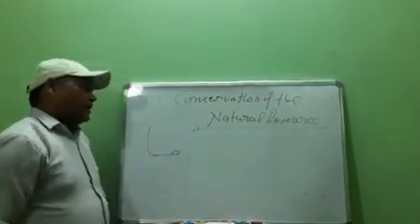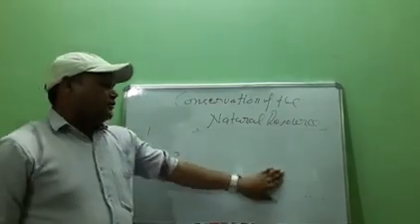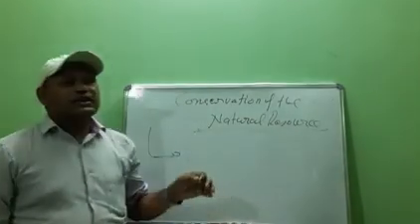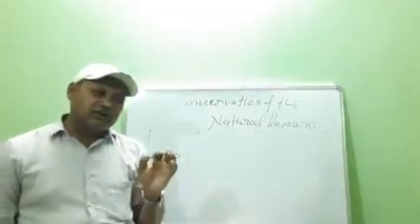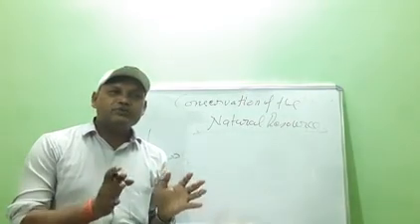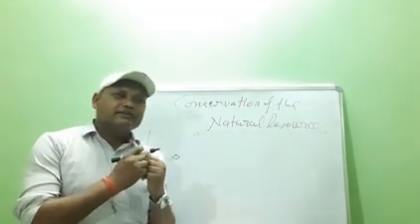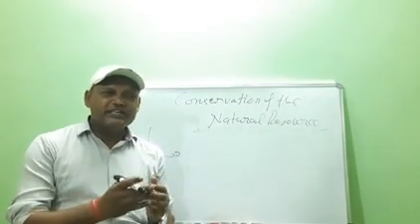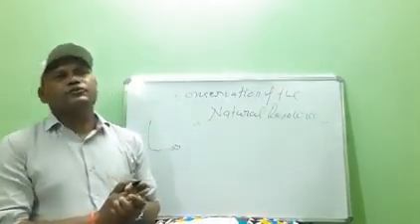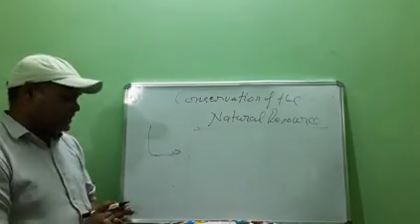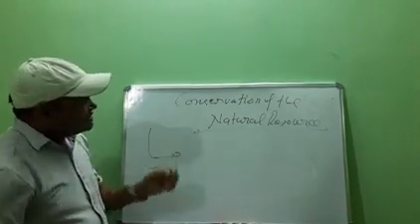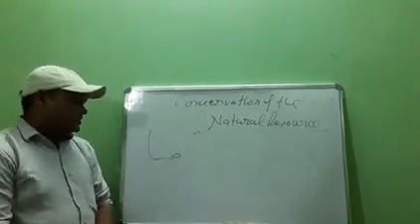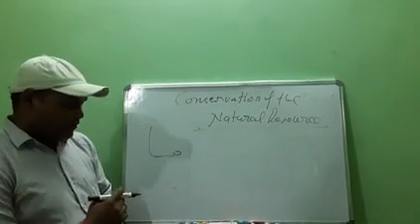So, by this quotation, we can explain the conservation of natural resource: we should take only that part of the resource which is very necessary to fulfill our basic need. We can conserve the natural resources in the following ways.